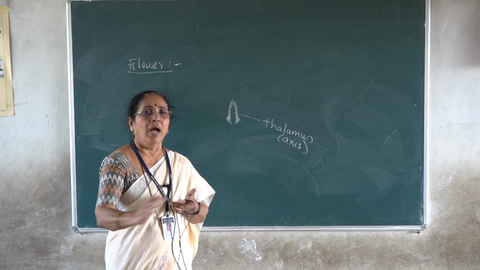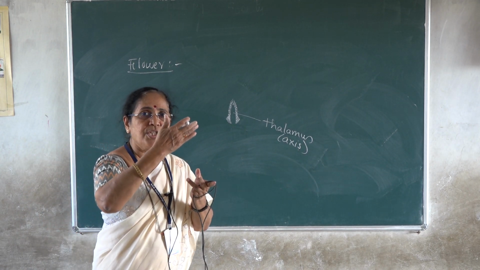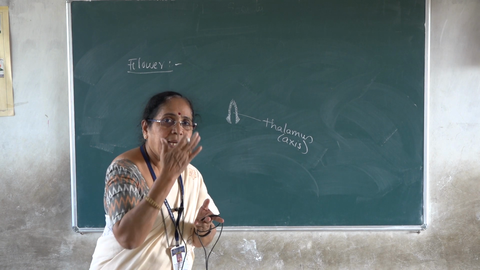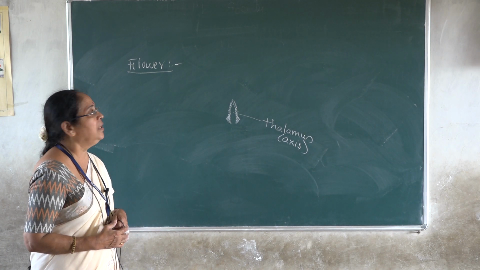If you take LS of the flower, to study all parts of the flower, it is better to take LS of the flower. You hold the flower upside down and cut from the stalk. Perfectly cut the flower into 2 halves, draw the diagram. So you will make out all the different parts of the flower.